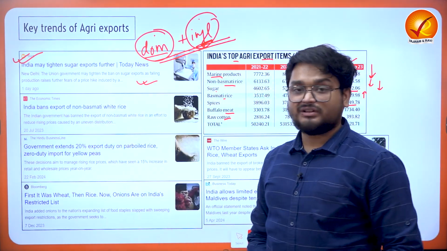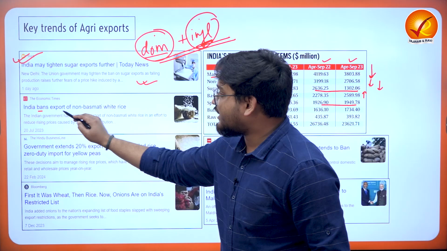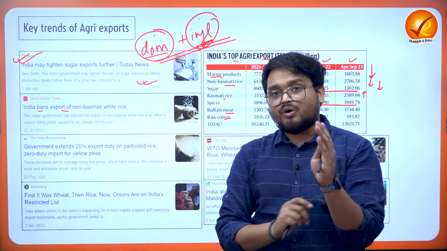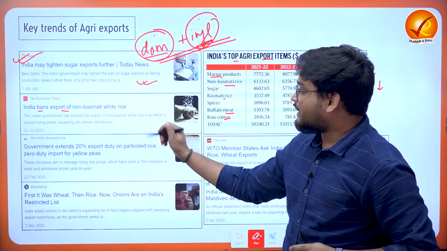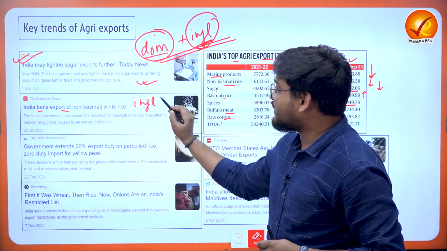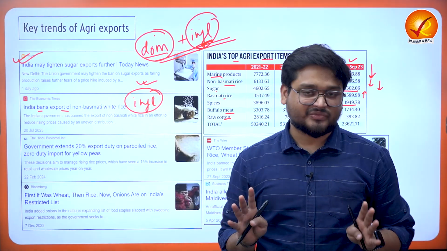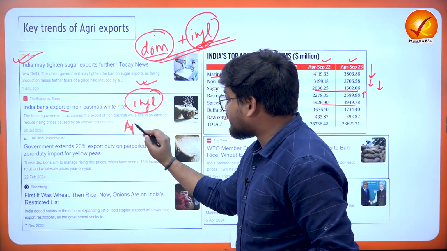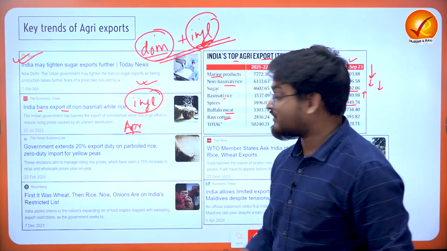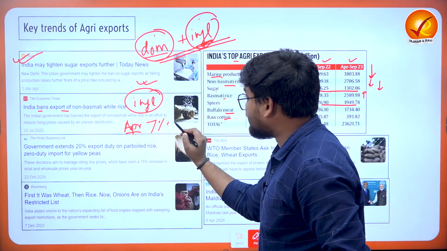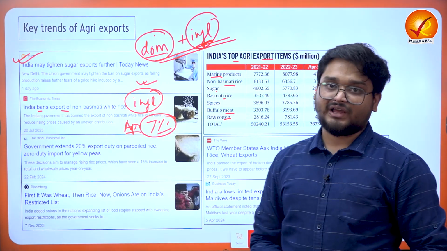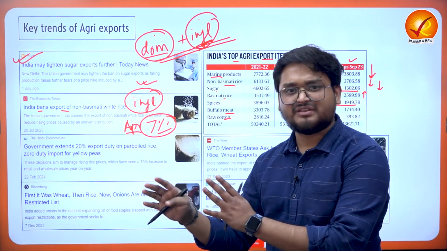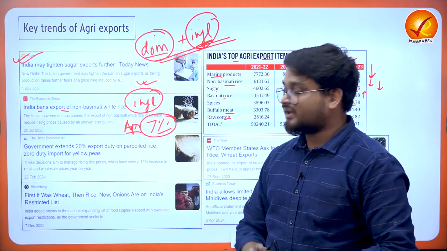Next, when we talk about the rice, India has banned export of non-basmati white rice. And here, for the same reasons, we have to understand that India right now wants to curb inflation, particularly in the food items. According to April figures, the food inflation in the country is more than 7% when we talk about the consumer price index. And a major part of this inflation is led by rice, pulses and other commodities apart from sugar, onion and so on.